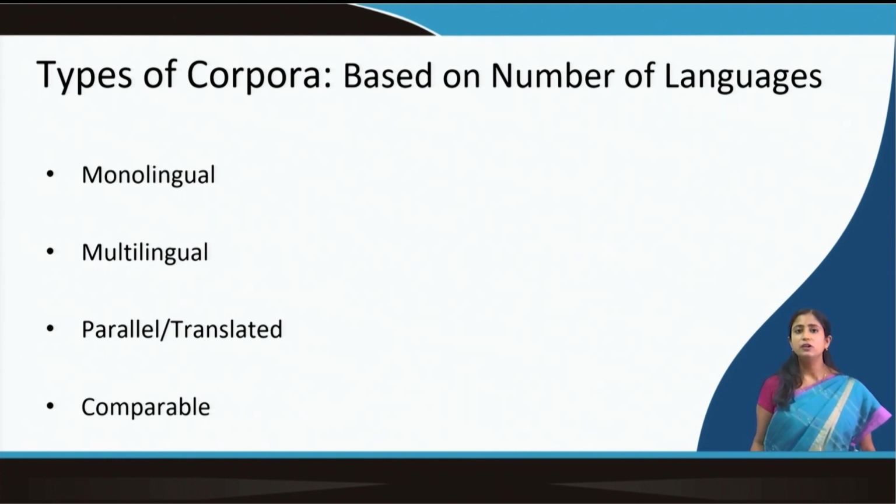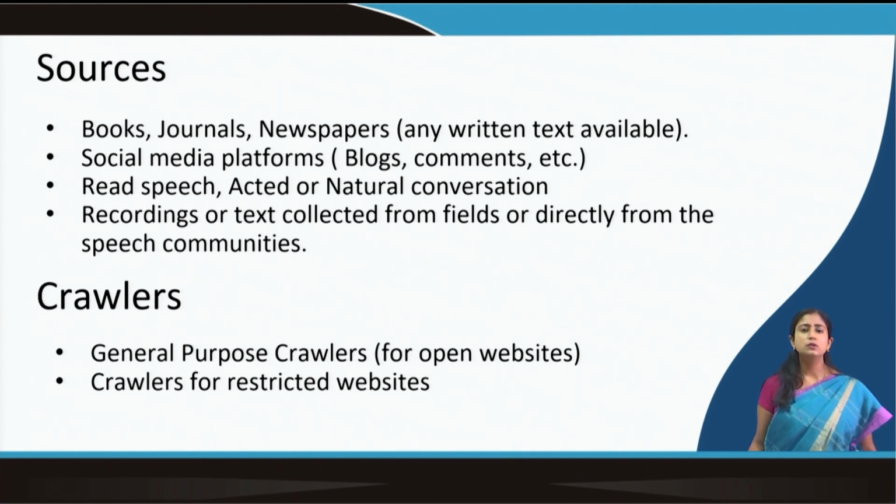There can be parallel or translated corpora. What do we mean by parallel or translated corpora? The same sentences will be in 2 languages or more than 2 languages. So, there is a sentence in English, or maybe the same sentence in 3 or 4 Indian languages: the same sentence in Hindi, in Bangla, in Uriya, in Tamil, in Telugu. So, it is parallel; this is how it is said in Tamil, this is how it is said in Bangla. One can say it is the translated form, or one can say it is the parallel corpora, and then there can be a comparable one. So, what are the sources of the corpora? There can be different types of sources.